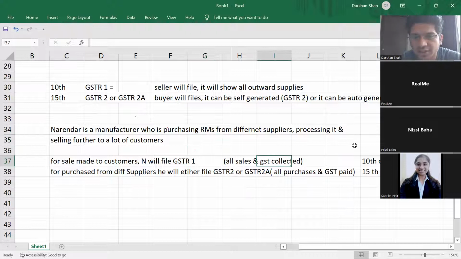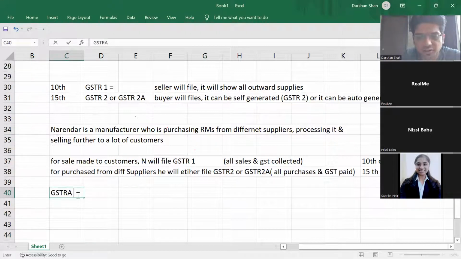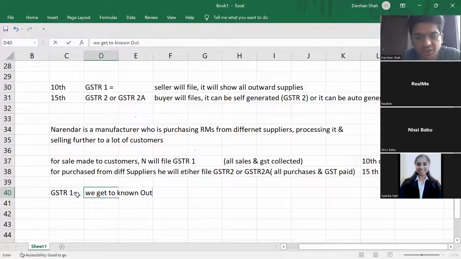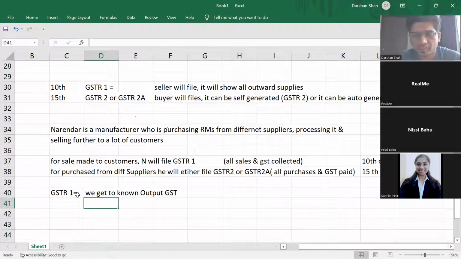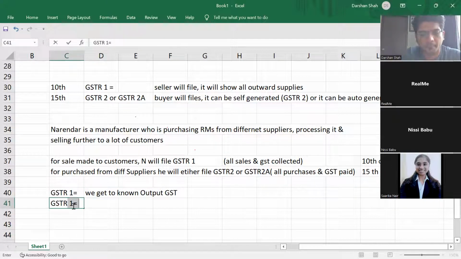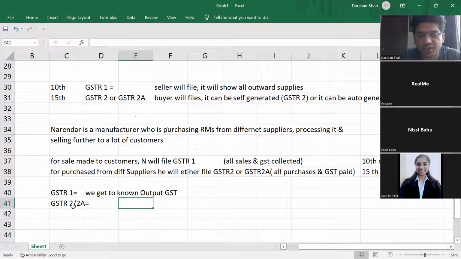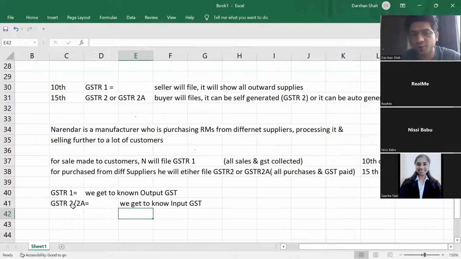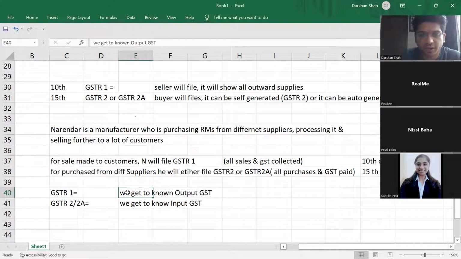Okay. So can I say in GSTR1 we will get to know output GST? Everyone agrees? After filing GSTR1, can we get to know output GST collected? Yes or no? Yes, sir. Correct. And after filing GSTR2/2A, we get to know what? Input GST. All the input GST that is paid. Right? So now what is the next step?